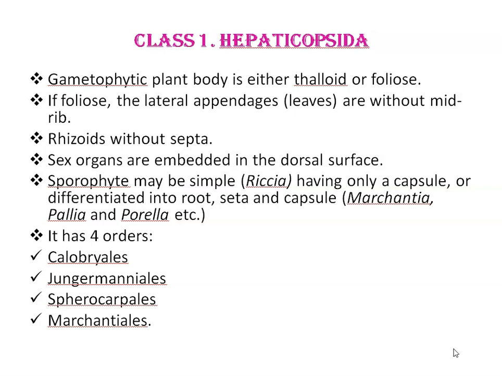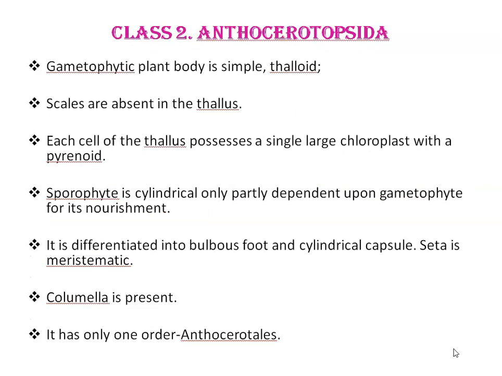This class Hepaticopsida has four orders. First is Calobryales, then Jungermanniales, Sphaerocarpales, and Marchantiales. The second class is Anthocerotopsida. Here the gametophytic plant body is simple, thalloid. The thallus is dorsiventral without air chambers, meaning it shows no internal differentiation of tissues. Scales are absent in the thallus. Each cell of the thallus possesses a single large chloroplast with pyrenoid.